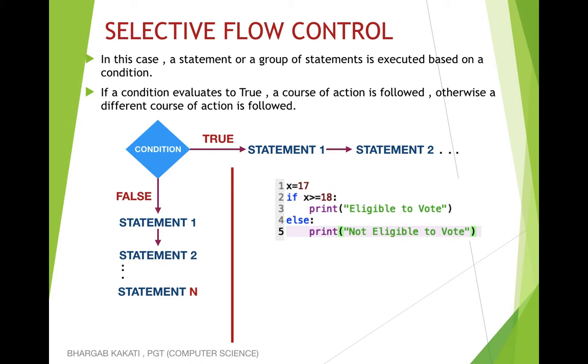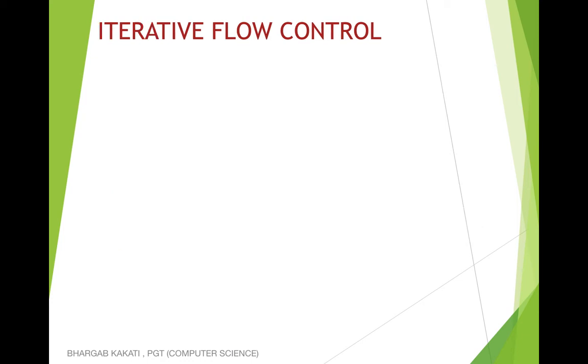Within else, what is there? Not eligible to vote. So in the output screen, you will get not eligible to vote. Now here you can see x greater than or equal to 18. This is known as the condition, and we get the output as not eligible to vote. Here you have seen that all the lines of the program are not executed. Only certain selected parts are executed. Therefore, it is known as selective flow control.